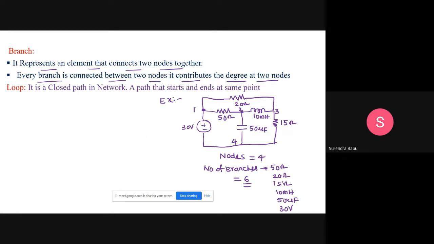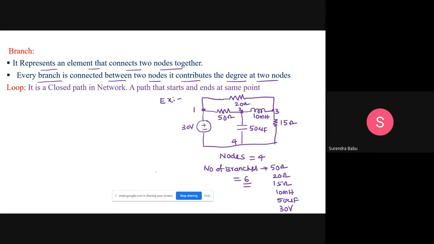Is that correct or not? What is the degree of this node? 3. What is the degree of this node also? 3. Because this branch will contribute the degree here. This branch will also contribute the degree here. Every branch will contribute the degrees at two nodes. Now tell the students, this 20 ohm resistor will contribute the degree at node 1. The same 20 ohm resistor will contribute the degree at node 3.